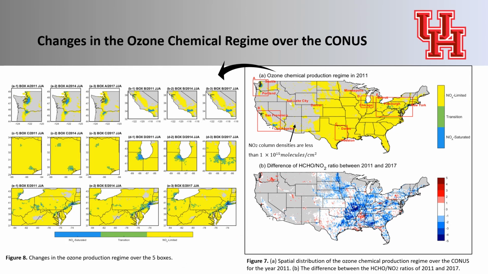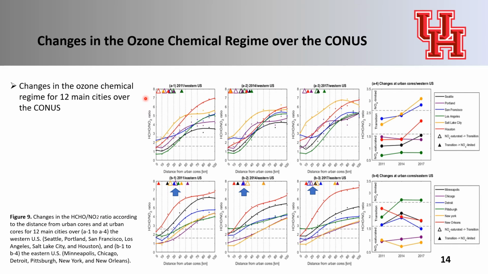This figure shows changes in the ozone chemical regime for 12 main cities over the CONUS according to the distance from the urban cores. The upper panel is for the cities in the western United States, and the bottom panel is for the cities in the eastern United States. In general, cities in the western United States, except for LA, show regime transition toward the NOx-limited conditions. However, the cities in the eastern United States tended to stay in the same regime they were in 2011, or even came back to the NOx-saturated condition.